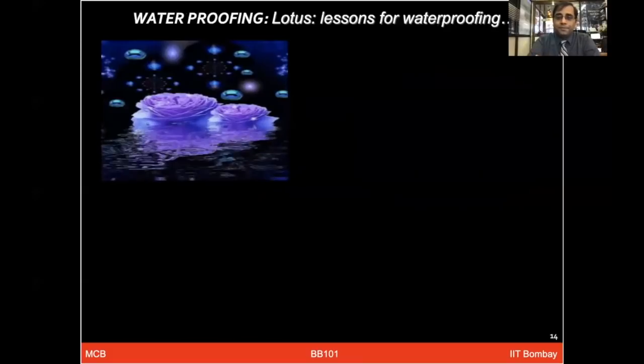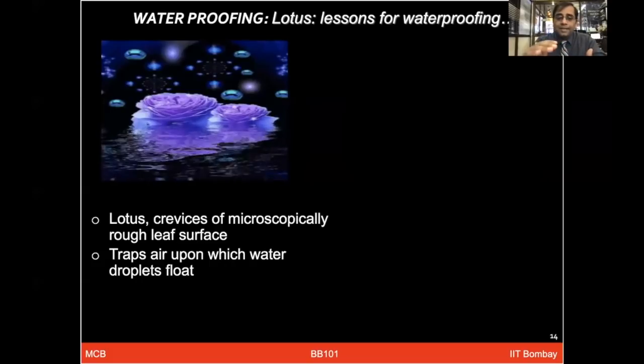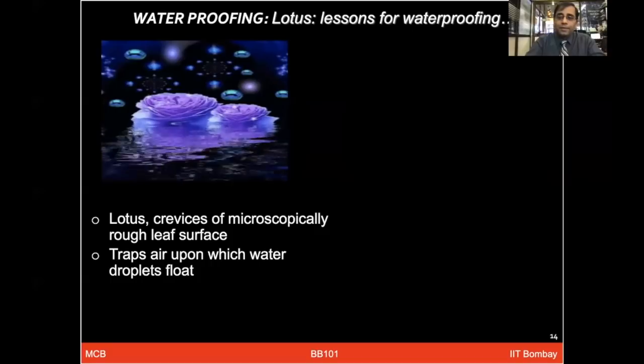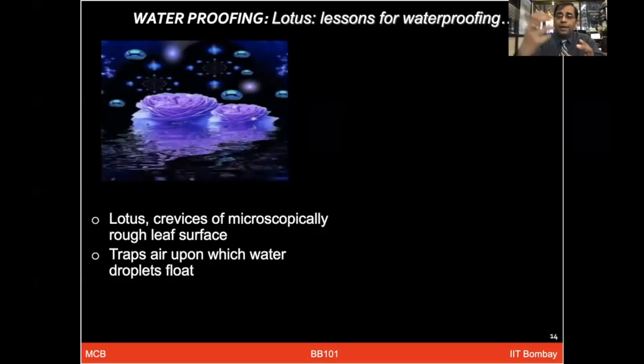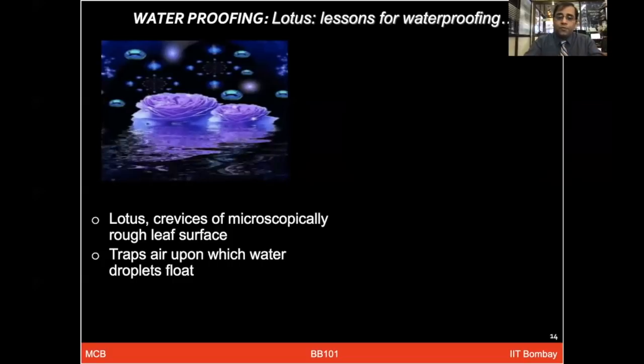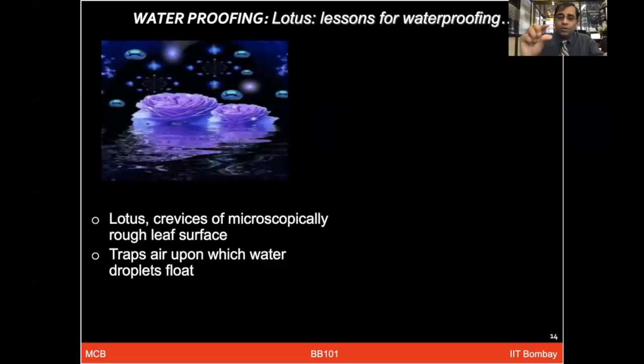Waterproofing. Let's take some lessons of waterproofing from this beautiful flower, the lotus. Lotus leaves have these crevices, which have a rough surface microscopically if you look at them, and they can actually trap the air so that this surface becomes really hydrophobic, and water droplets will actually float on it. They will just roll down.